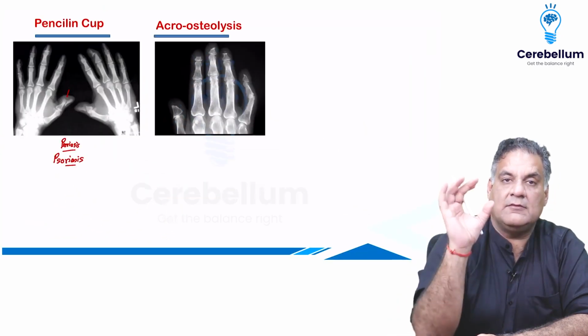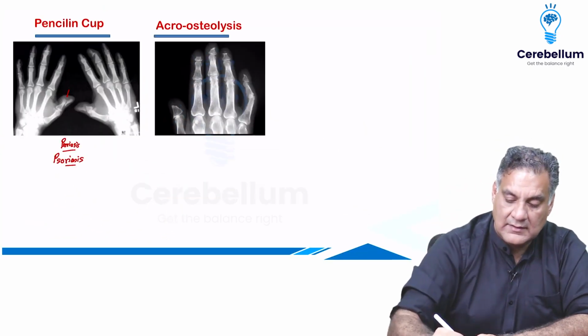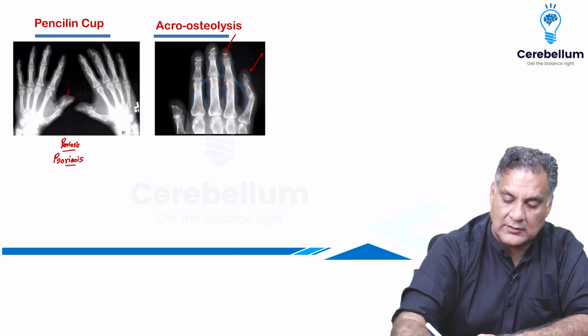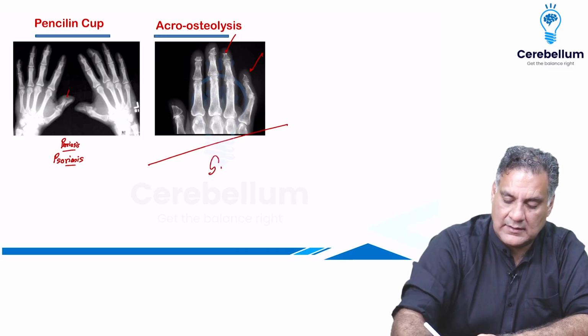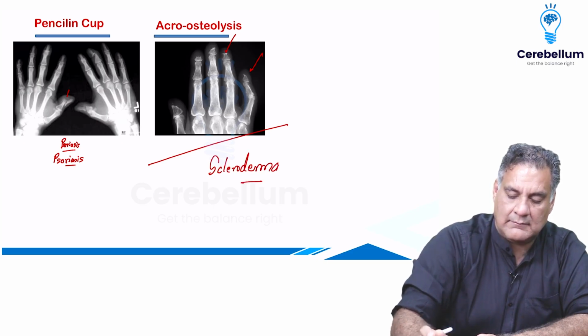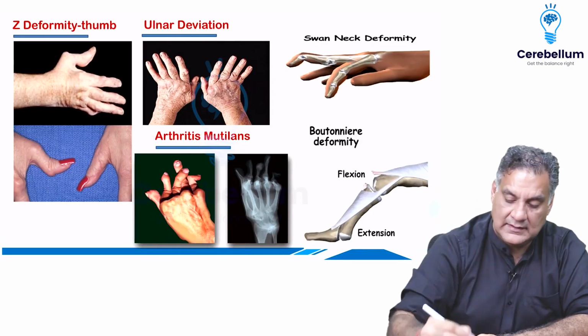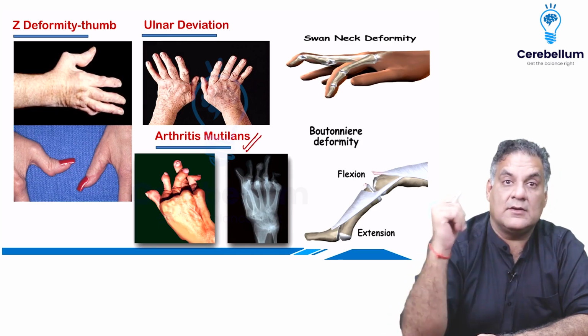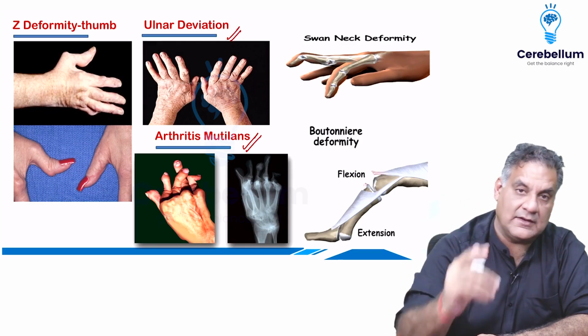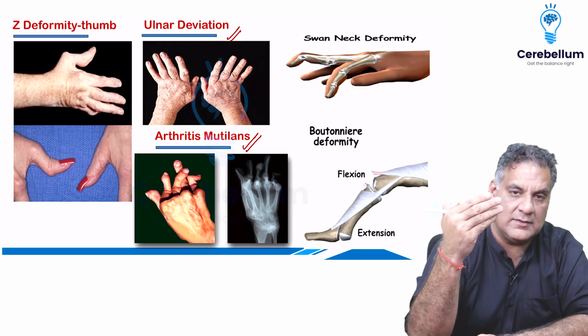Because the DIP involvement is very common in psoriasis. Whereas acroosteolysis can occur in a lot of bone destructions, but scleroderma is one of the common names that should come to your mind. Remember that there can be totally destroyed hands in RA, called arthritis mutilans. You can have ulnar deviation of fingers. I told you the AP view is very rare to be seen.